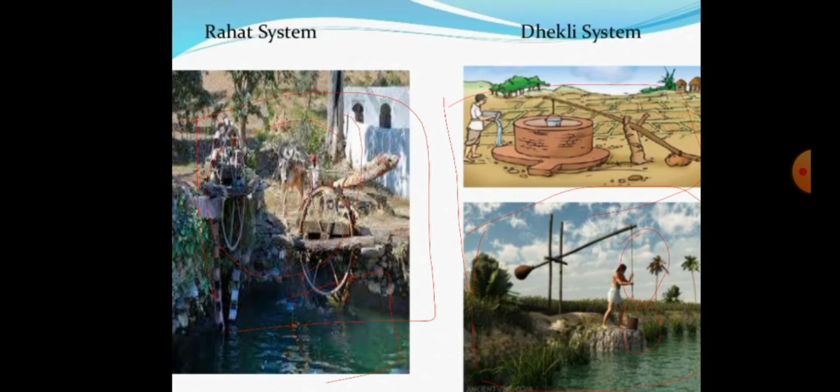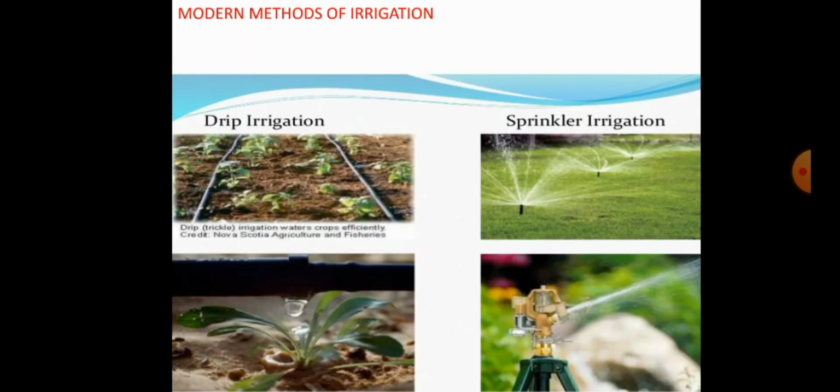So these are the traditional methods of irrigation system.